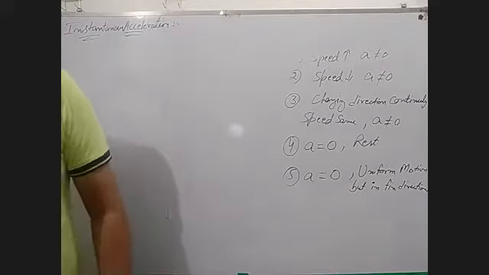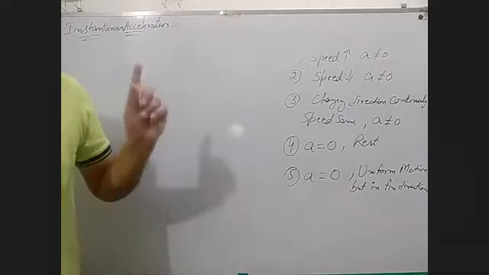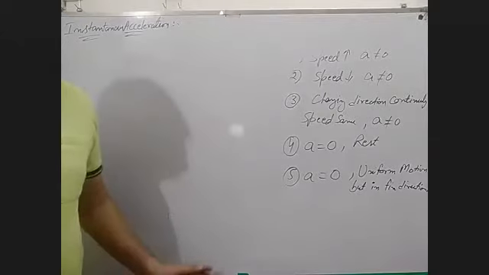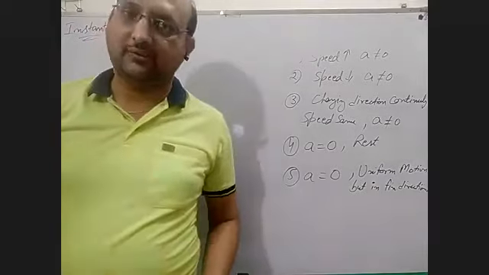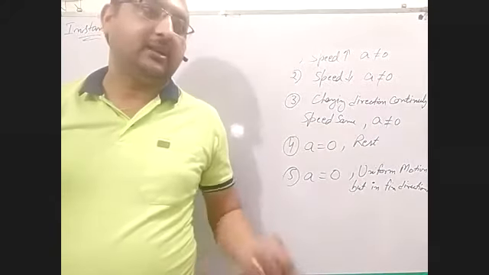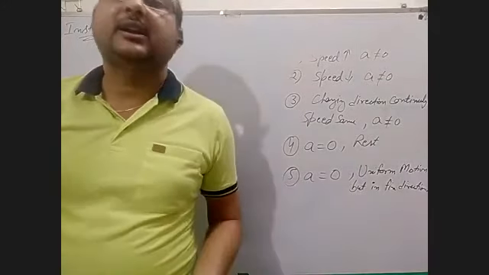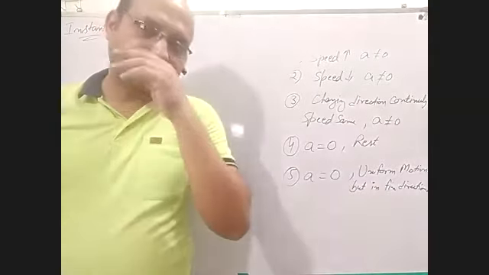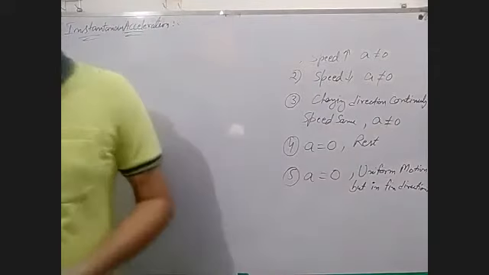The definition is: the acceleration of the object at a given instant of time or at a given point of motion is called instantaneous acceleration. It depends on you at what time you are taking the value of acceleration.